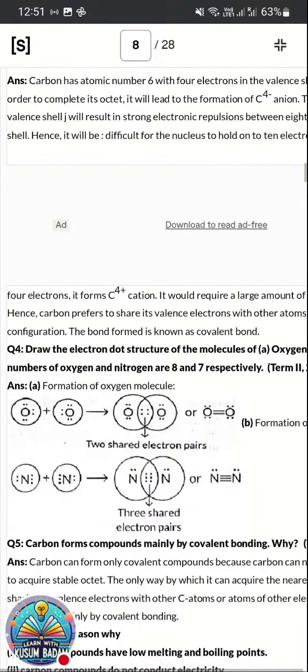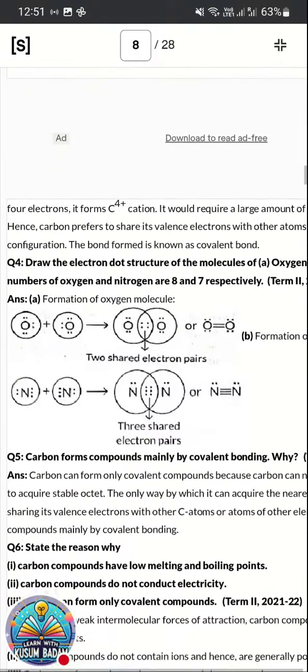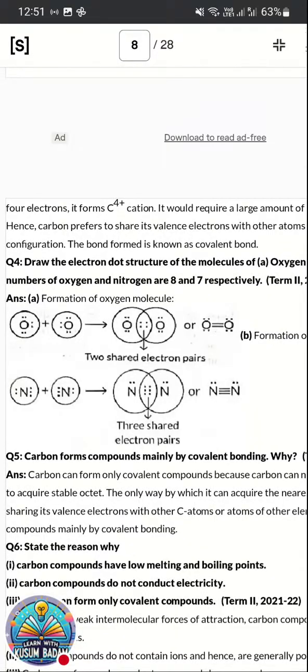Next question हो गया, draw the electron dot structure of the molecule oxygen. Electron dot structure अच्छे से आते हैं? Electron dot structure नहीं आता है?